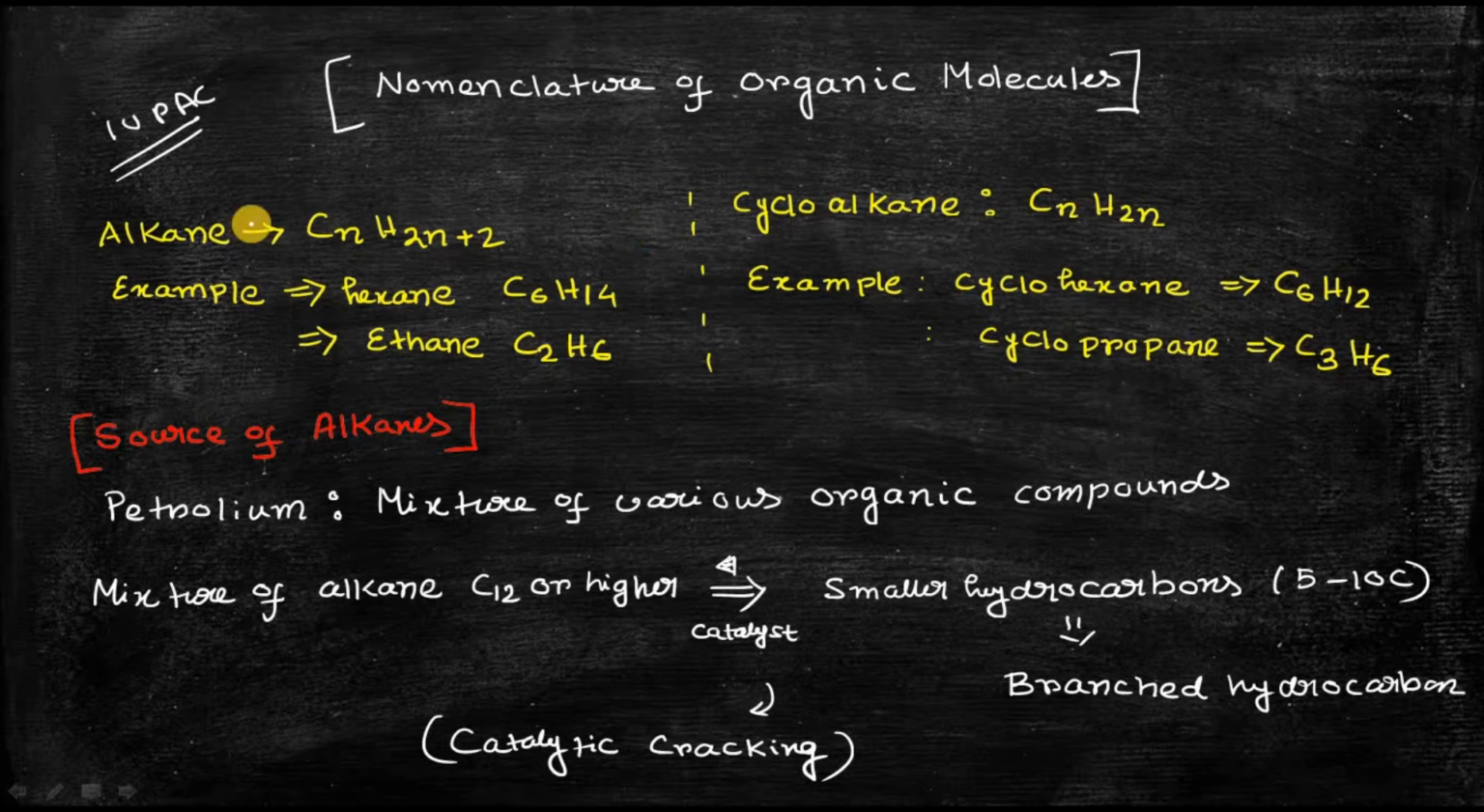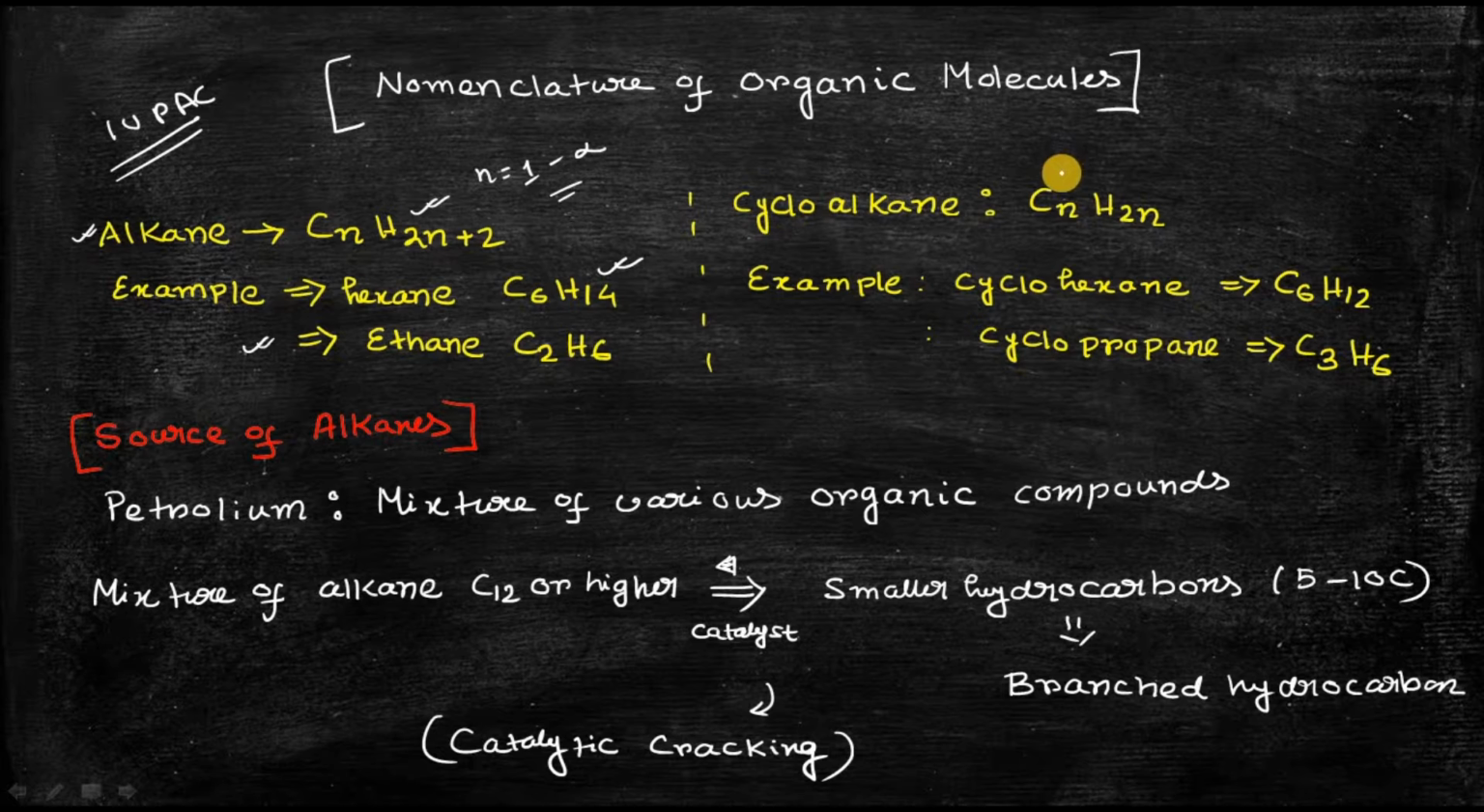You can see this is the general formula by which any alkane is written: CnH2n+2, where n can be any integer number. Let's take an example. This compound, hexane, is an alkane, and you can see it fits the formula CnH2n+2. Another molecule, ethane, C2H6, also fits the formula. These are typical examples of alkanes.